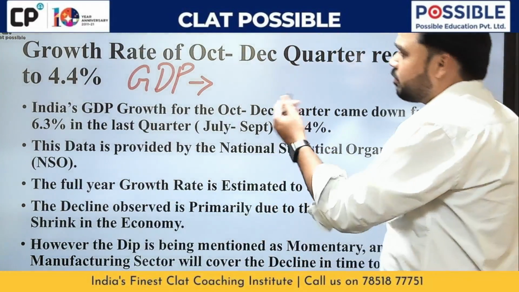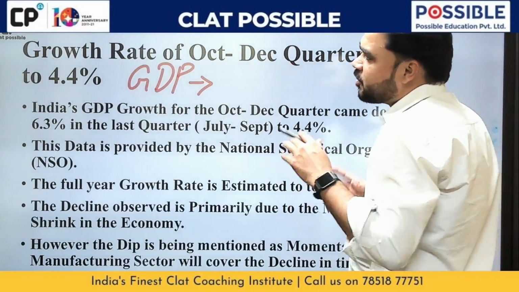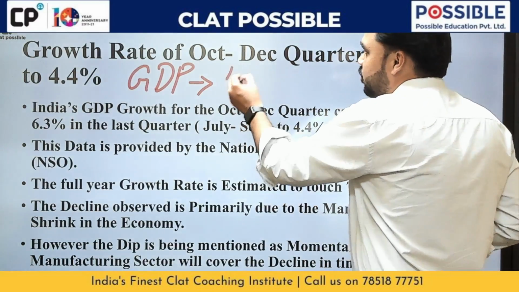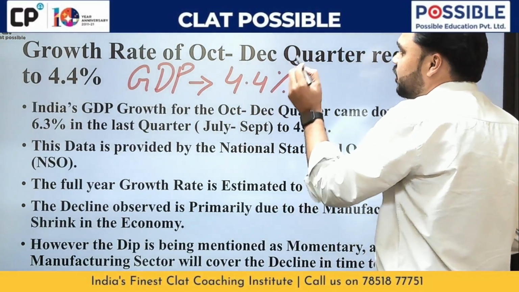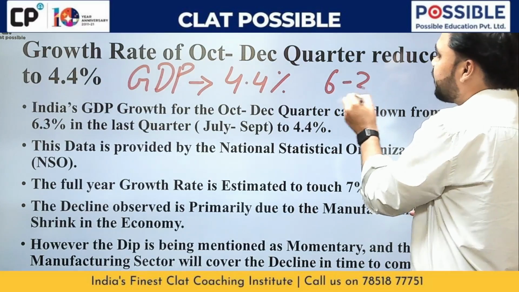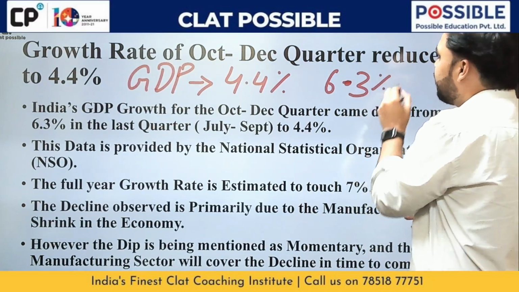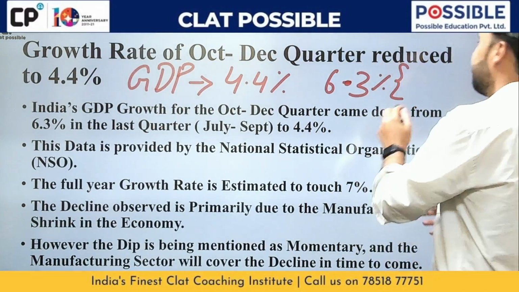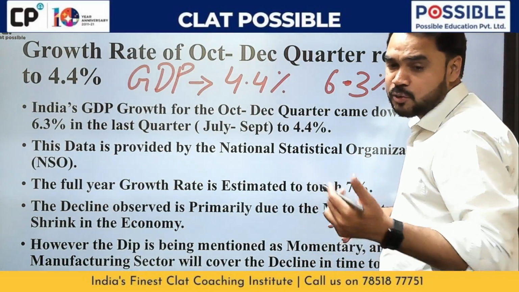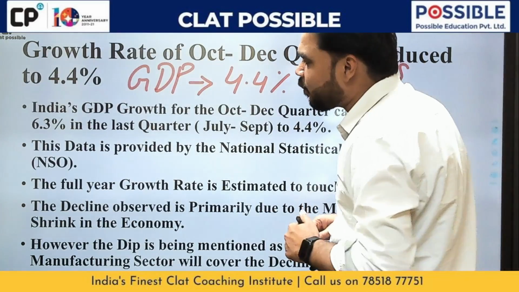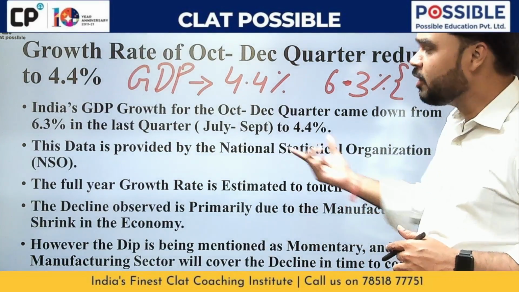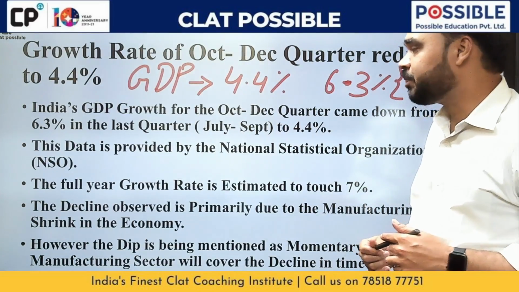So the news says that the GDP growth for the October-December quarter was 4.4%, and it came down from 6.3, which was the growth rate in the second quarter, that is the quarter from July to September. Now, who has come up with this data? This data is provided by the National Statistical Organization, also called the NSO.